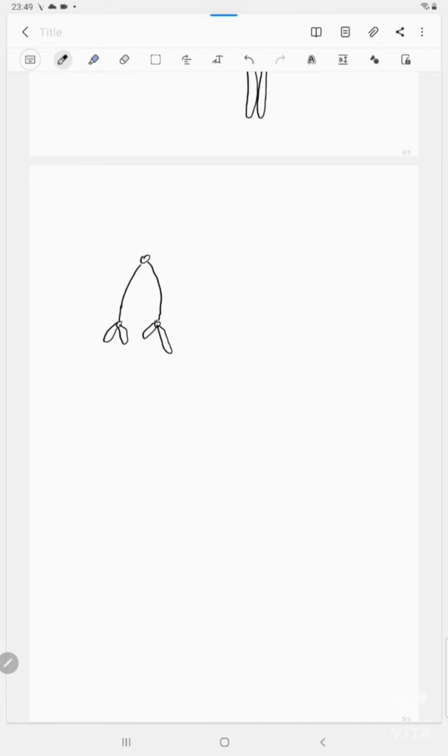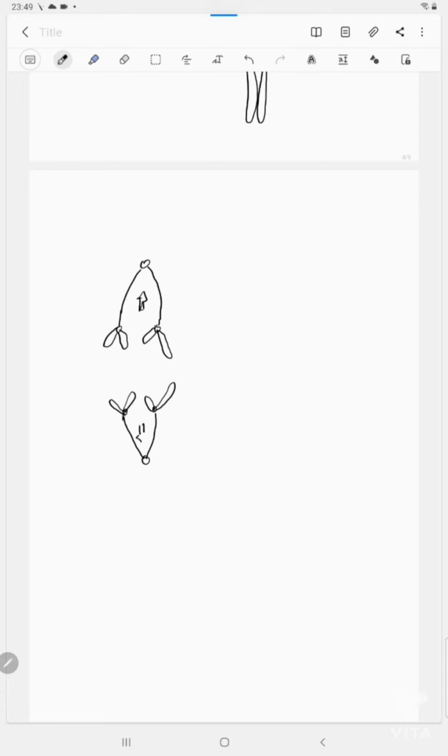In anaphase, in fact, you can see the shapes of the chromosomes that will tell you the position of the centromere, whether it is metacentric or submetacentric or telocentric or whatever. So in this way, these chromosomes are moving towards their respective poles. These two are moving to these two poles like this. This is anaphase A.